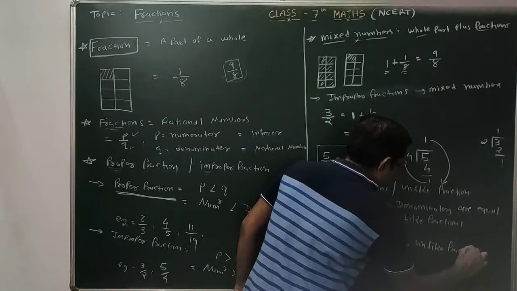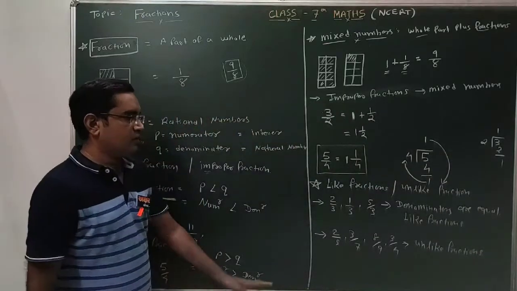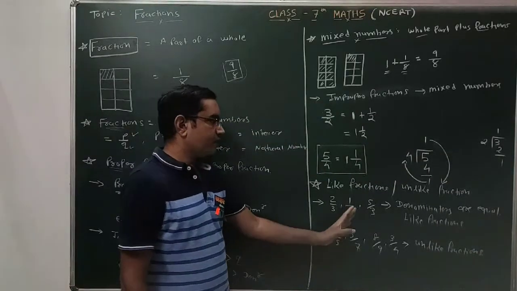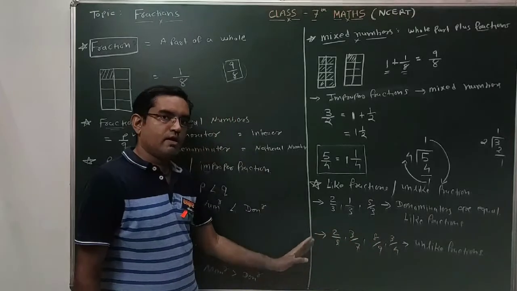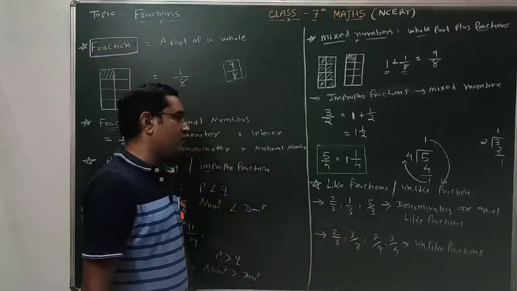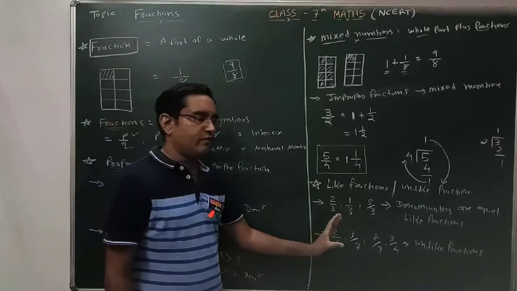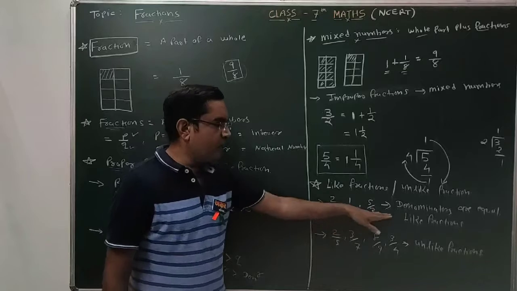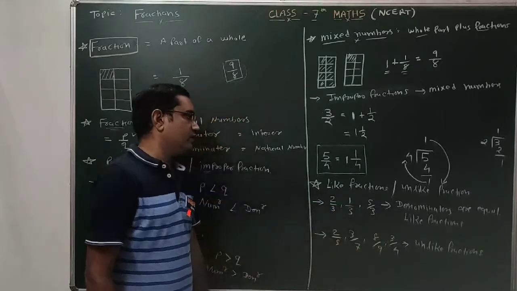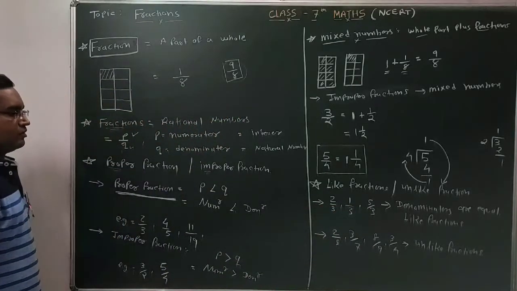So we write the definition of unlike fractions as the fractions in which denominators are not equal. Those fractions are known as unlike fractions. Like fractions are the fractions in which the denominators are equal. Those fractions are known as like fractions. Clear?